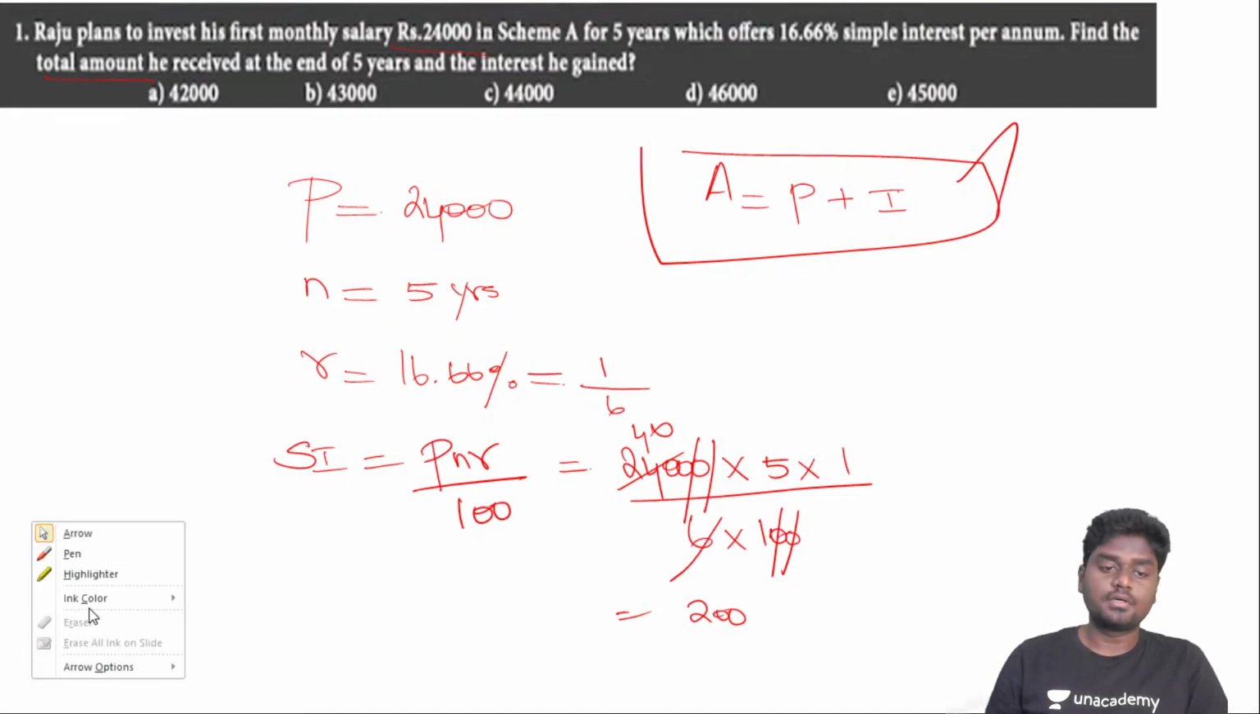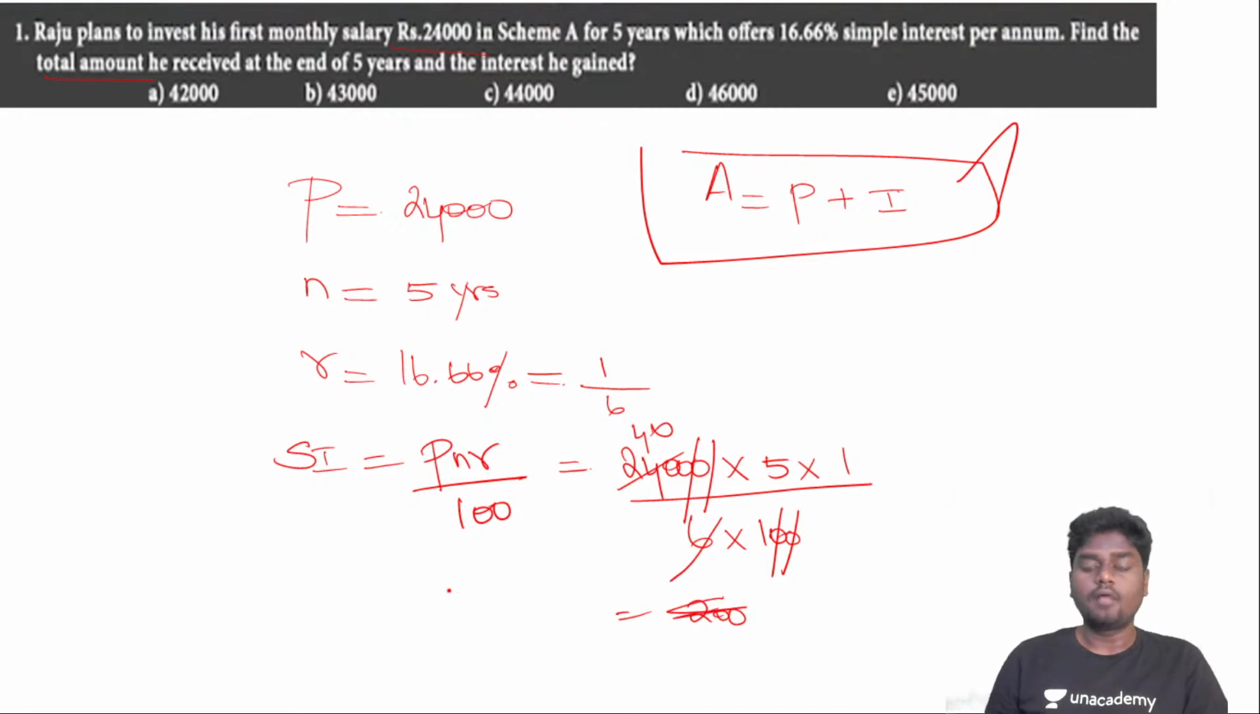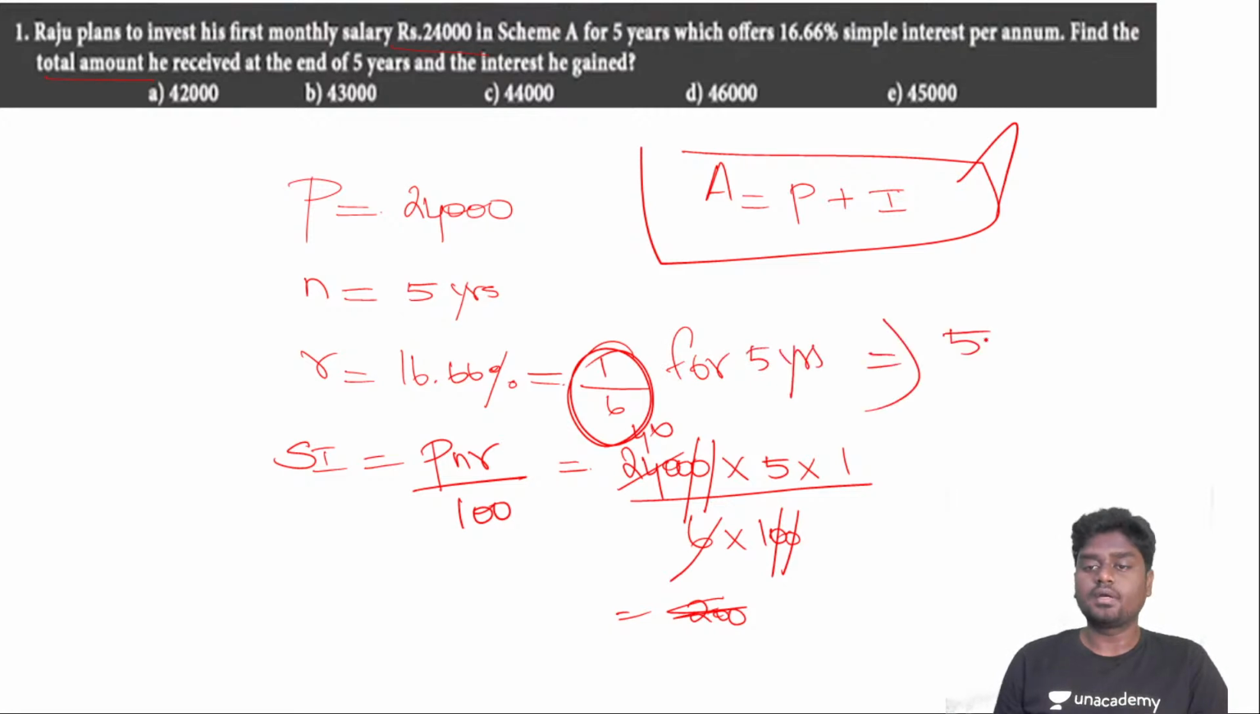So if you try to observe this, listen very carefully. In this question, we know the fact that for 1 year it is 1 by 6. If you try to find the rate of interest for 5 years, 5 years will ultimately give you 5 by 6 as the rate of interest. That's it, very simple as that.